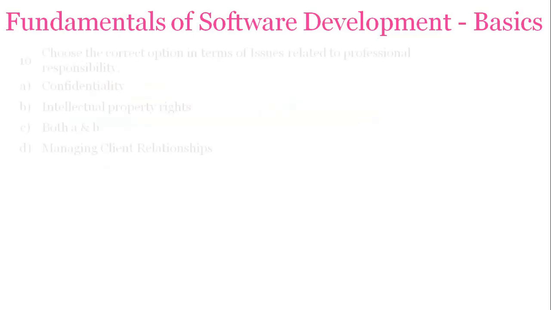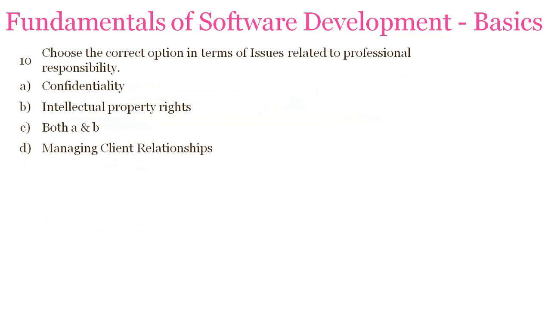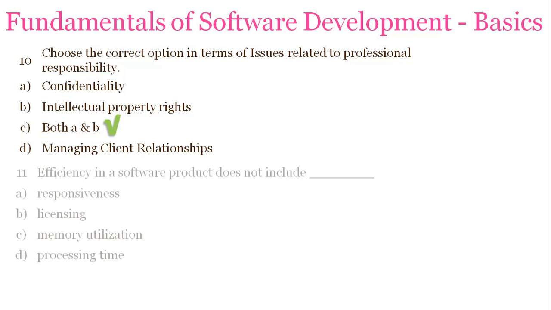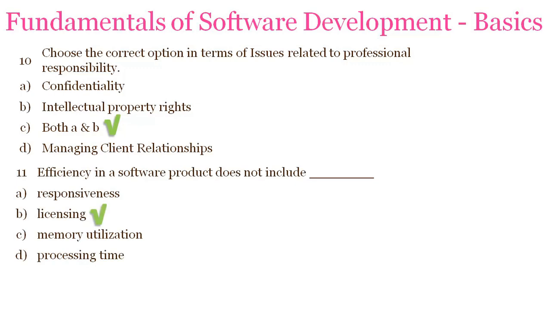So your next question is, which is the correct option in terms of issues related to professional responsibility: confidentiality, intellectual property rights, both A and B, managing client relationships? And the answer is C, both A and B, because that will be a responsibility of any project professional. Your next question is, efficiency in a project or a software product does not include responsiveness, licensing, memory utilization, processing time. So the answer is licensing. It is not considered in efficiency.